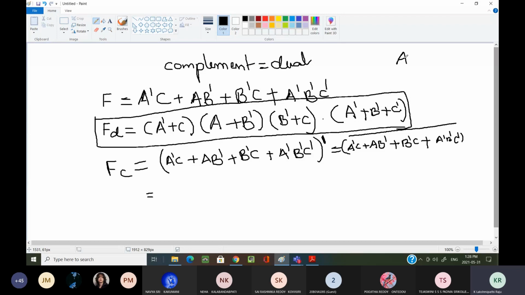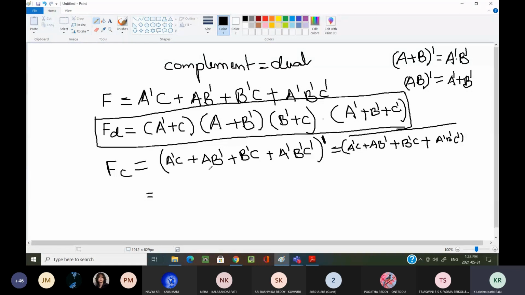If it is a plus b whole complement, then I can write this as a complement dot b complement. If it is ab whole complement, then we can write this as a complement plus b complement. These are the two De Morgan's laws we have to remember while calculating the complements.